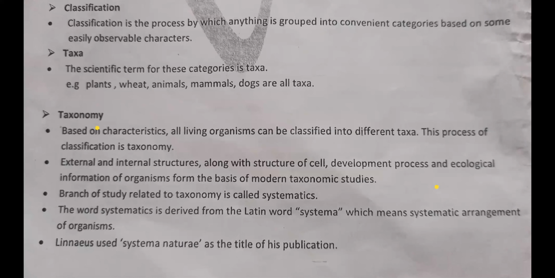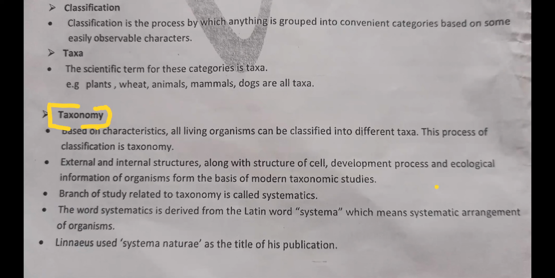See, first was identification, then nomenclature. Now the third one is classification. With that, taxonomy. Now to understand taxonomy is very easy. Based on characteristics, all living organisms can be classified into different taxa. Taxa meaning what?